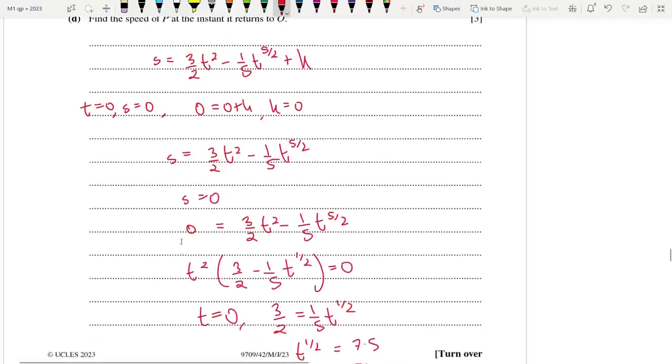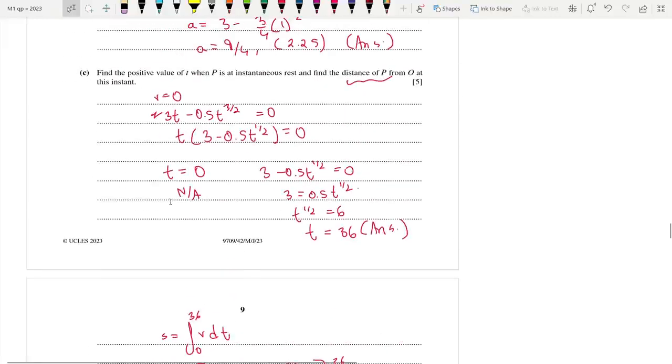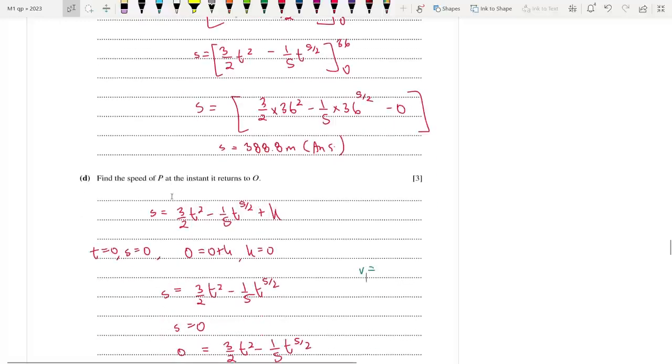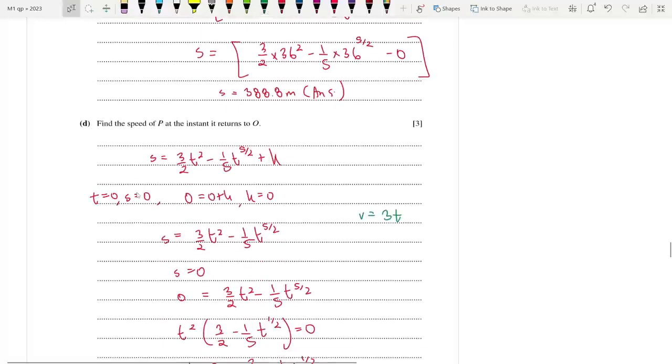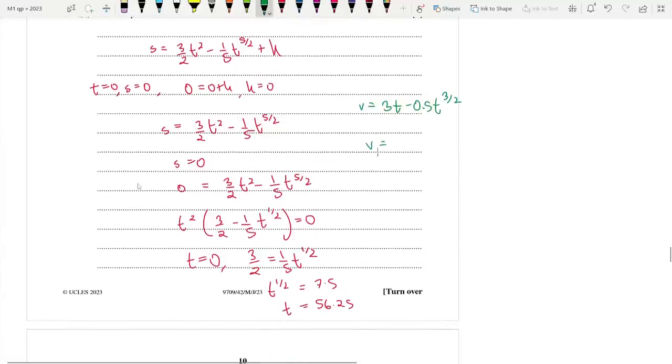Now we want to find out the velocity, right? So velocity's formula is 3t minus 0.5 t to the power 3 by 2. So what is it? 3 into 56.25 minus 0.5 into 56.25 to the power 3 by 2.